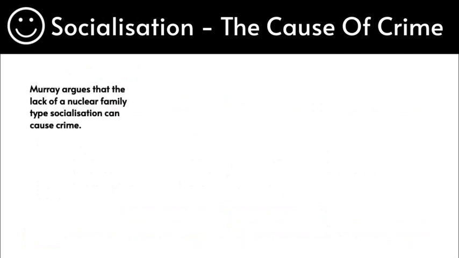Murray is a sociologist and he argues that a lack of a nuclear family type, if you define that as two heterosexual parents with biological children living together, causes problems. Murray argues that if individuals do not have a nuclear family type, it causes the child to not be socialized properly, and as a result of the lack of socialization, it can result in individuals committing crime.